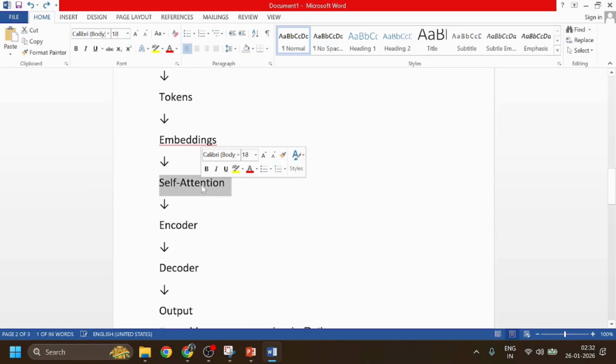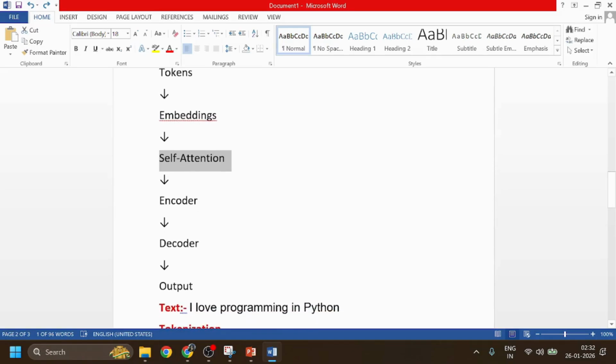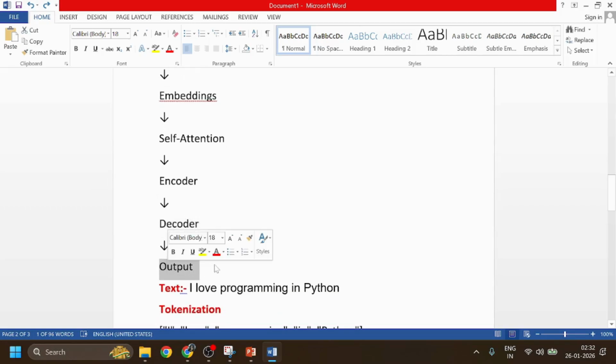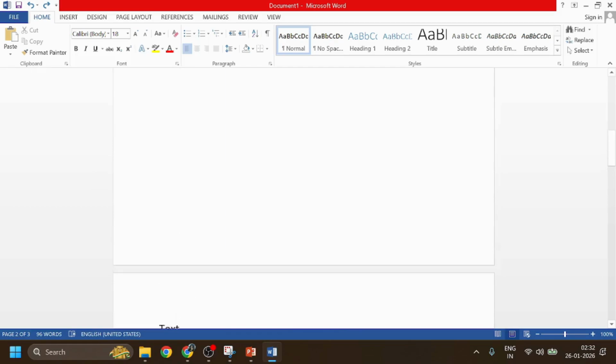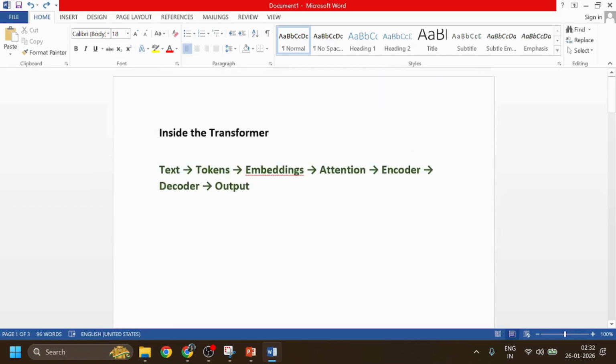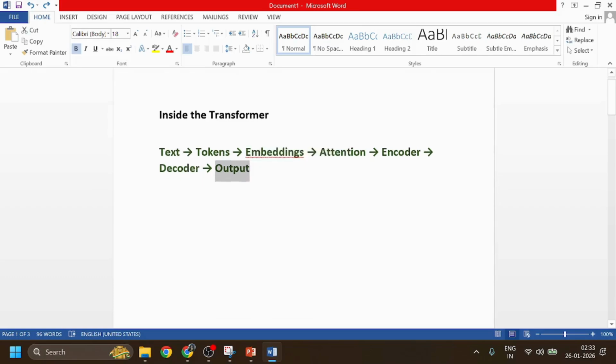After this we need to do self attention. After this we have encoder, decoder, and finally we get our output. So this is the basic pipeline of transformer: text, token, embedding, positional encoding, attention, encoder, decoder, and output.